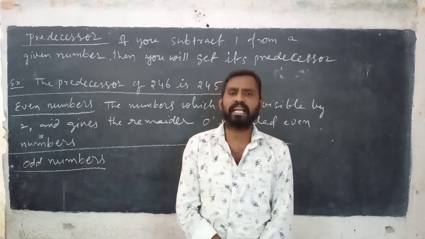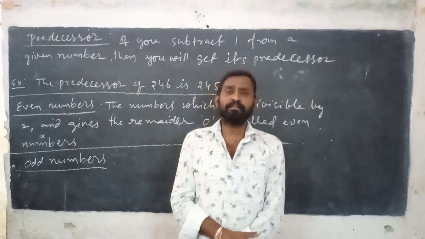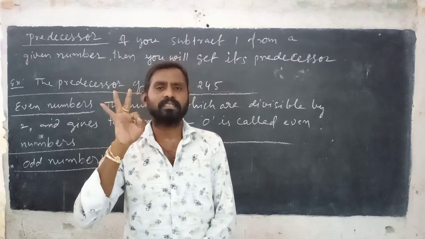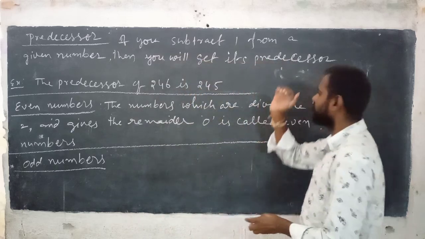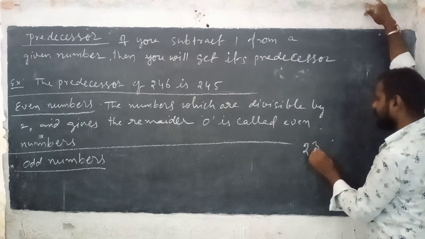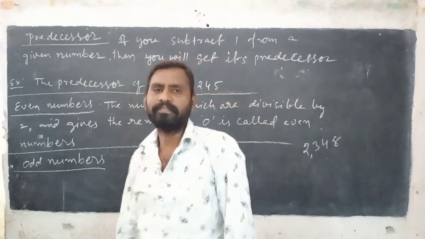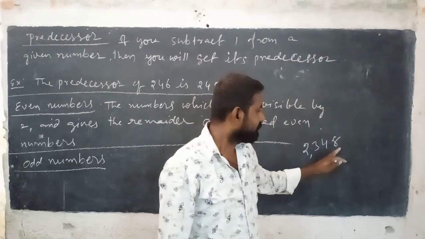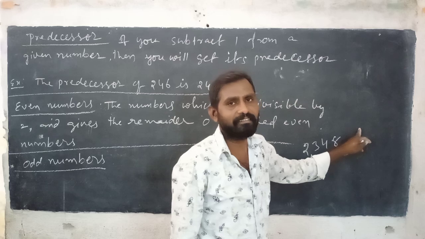20, 22, 24, like that only. See, in a given number, if its place has 0, 2, 4, 6 or 8, it is also called an even number. For example, I am taking 2348. In a given number, the one's place has 8, so 8 is an even number.